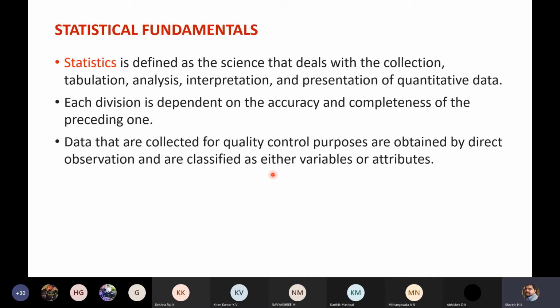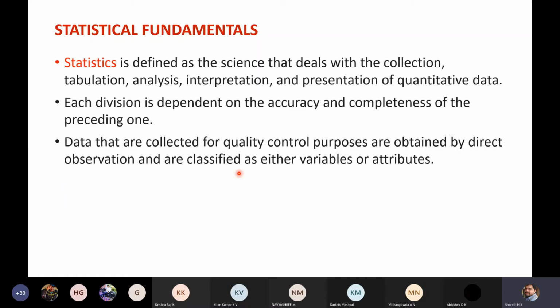Whenever you are doing a mini project or seminar, you will make use of information represented by someone else based on their work. That is the indirect data, or secondary data. Direct observation means it is primary data, where you are collecting it directly by observation, by analysis. You will look into something, you will measure, then you will collect data. So in quality control, we rely on direct observation.